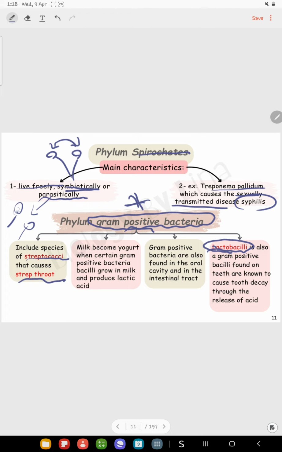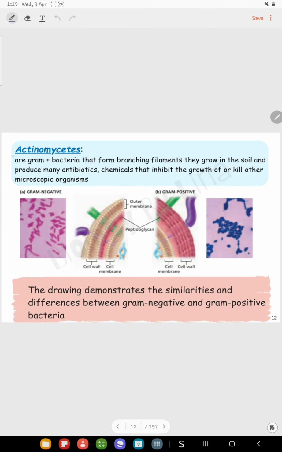Some of the species of lactobacilli are beneficial, for example, those that turn milk into yogurt, while others can be harmful, like those found in the oral cavity that cause tooth decay. Also, we have actinomyces, which are also gram-positive bacteria. These bacteria are found in soil, they make branching filaments, and they are one of the major types of bacteria used in making antibiotics.